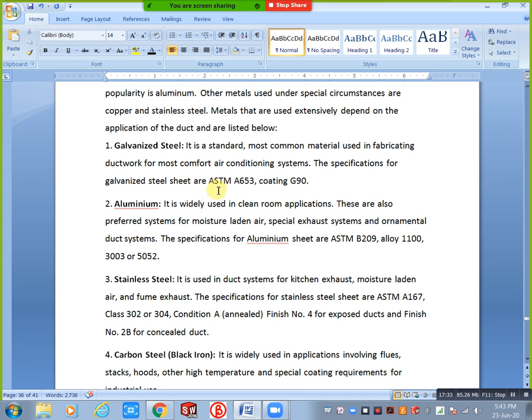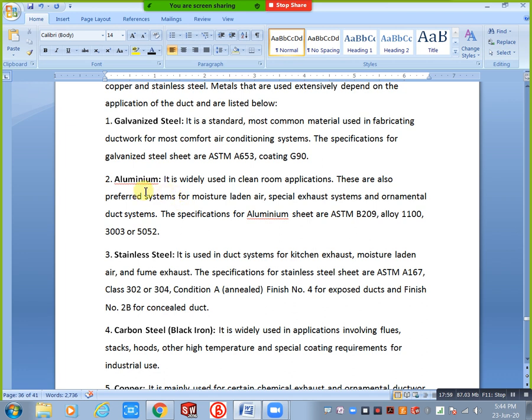We have ASTM standards, American Society of Testing and Materials. Based on this standard you will select your material, and this is coating code G90. If you have any coating, we have separate codes, you can apply that coating code also. Next, this is aluminium. Also we have a standard sheet, ASTM B209. Here we have A653, this is galvanized steel.